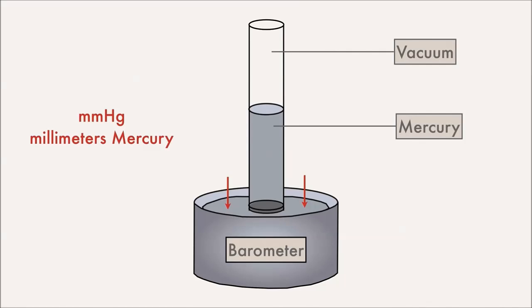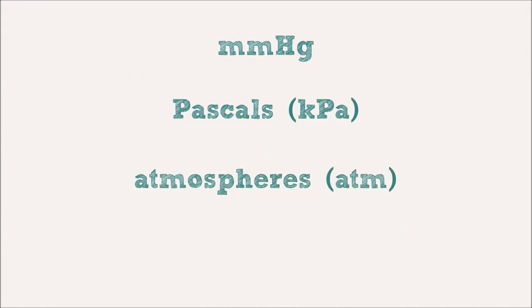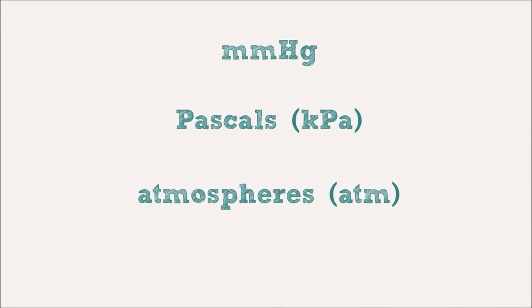But this isn't the only measure of pressure. No, that would be easy. In addition to millimeters of mercury, there are pascals, which are usually measured in kilopascals and are the SI unit of pressure. There are atmospheres, or ATM, where 1 atmosphere is standard. And lastly, the torr, which is basically another name for millimeters of mercury, so go ahead and forget about it.